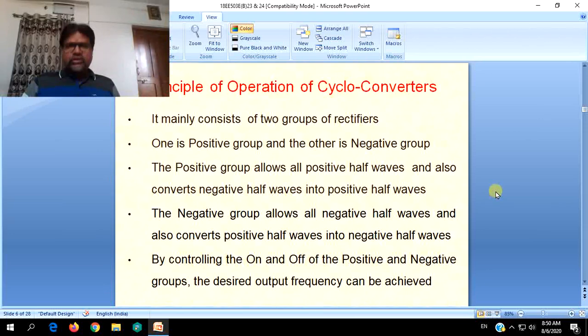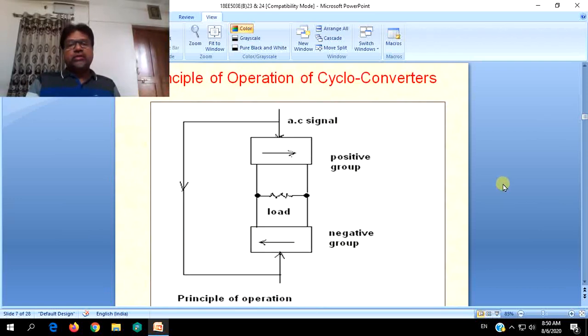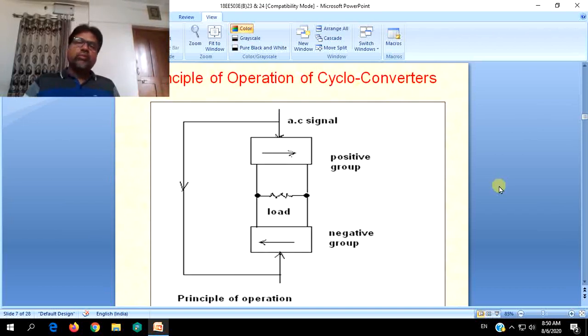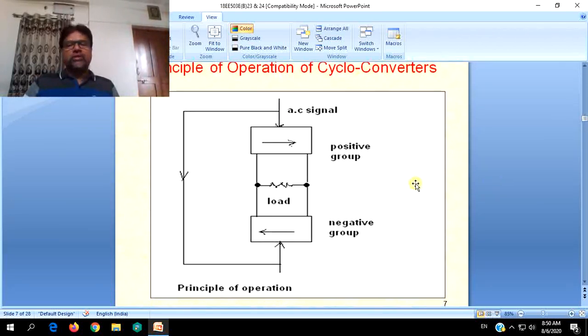Now we will discuss the basic principle of operation of cycloconverters. First we will go through the basic block diagram of cycloconverters.